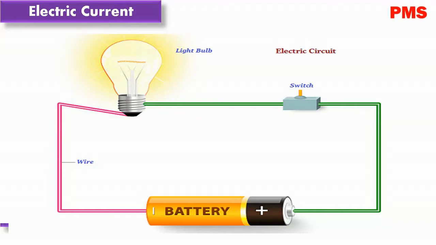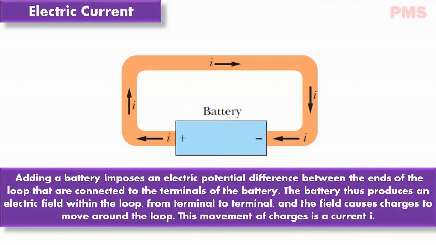However, if you connect the ends of the wire to a battery, you slightly bias the flow in one direction, with the result that there is now a net transport of charge and there is an electric current through the wire.